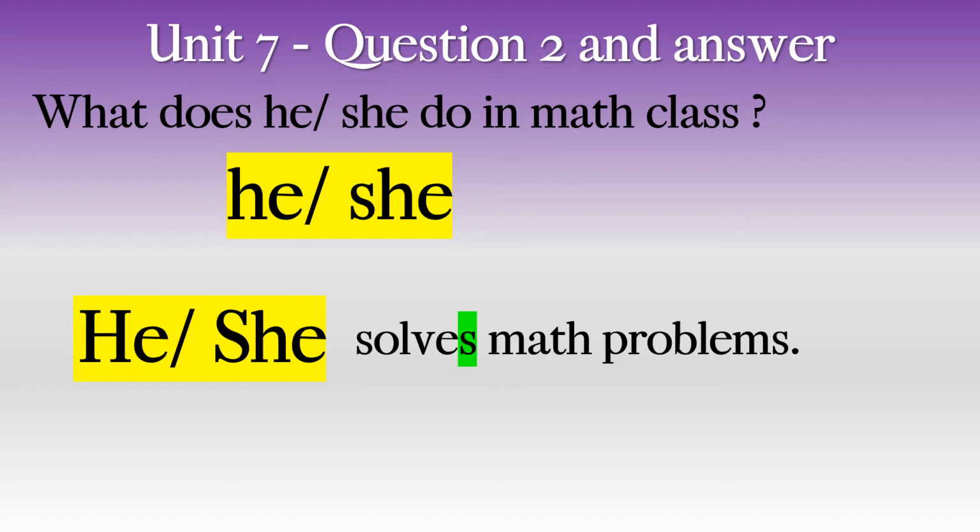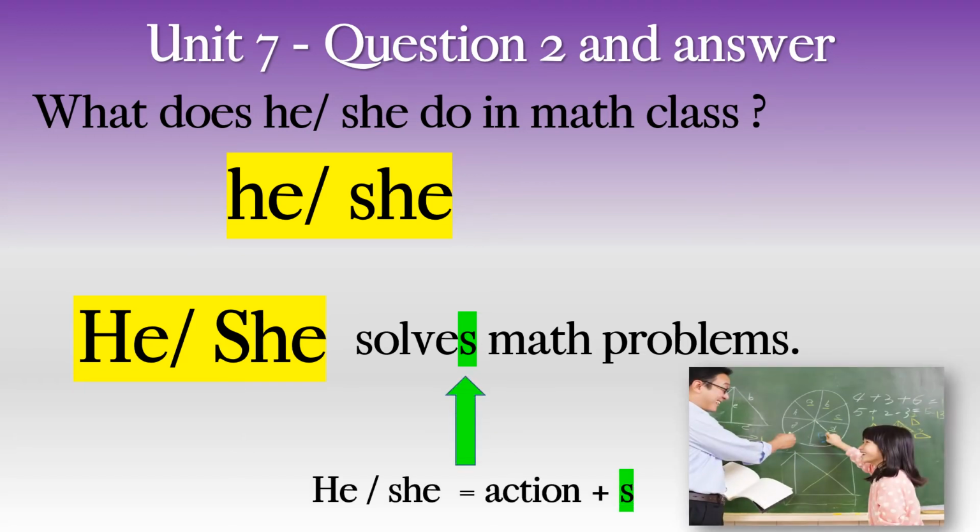Now, look at the action. The action, solve. The action has S, don't forget the S. If we use he or she in the answer, the action must have S, okay? She solves, he paints, she plays, he reads, okay?